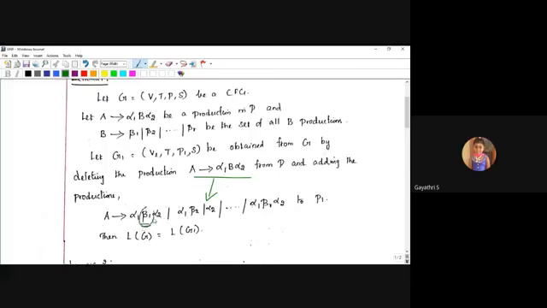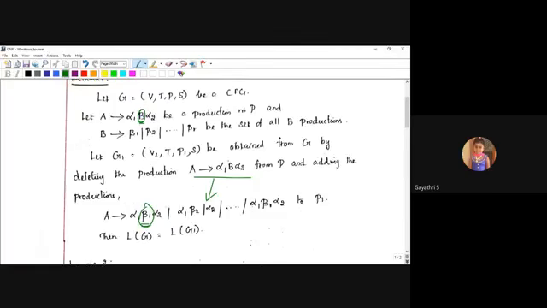Lemma 1 is the very simple rule compared with lemma 2. Lemma 1 means some replacement happens in the existing production. Instead of using B, in the place of B I apply the B productions.